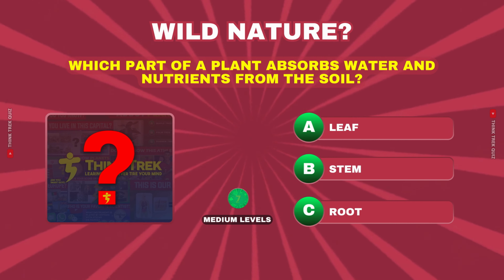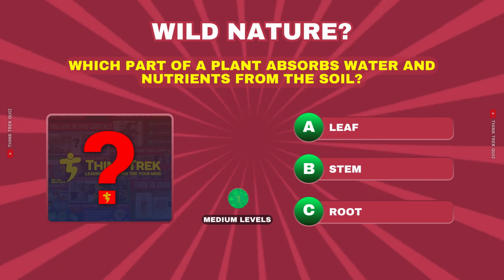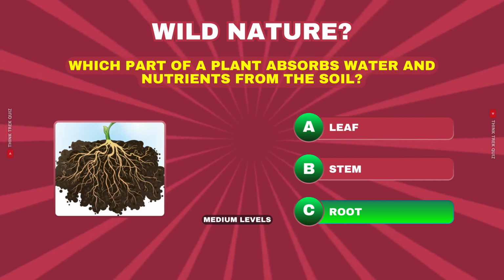Which part of a plant absorbs water and nutrients from the soil? Leaf, stem, or root? Are you confused by this question? Good, the answer is C, root.